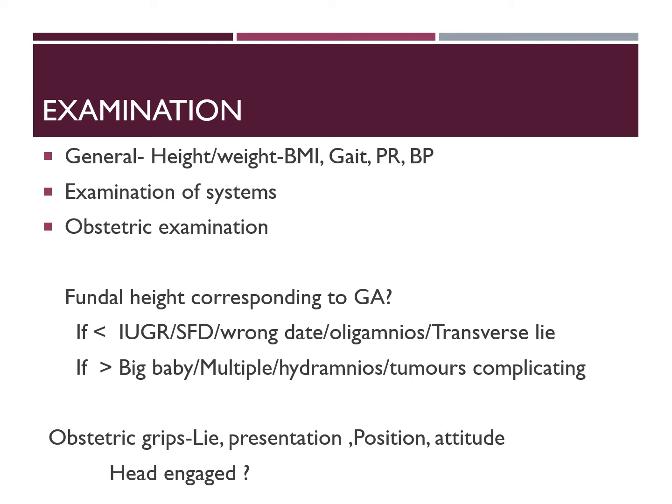Now coming to the position, the umbilical grip will tell you what the position of the fetus is. Remember, position is defined by the position of the occiput with respect to the pelvis, and the occiput is on the side of the back. So by locating the back of the baby, you can determine the position. The back is detected during the umbilical grip by a feeling of uniform curved resistance, and you have to look for whether it is felt near the midline or in the flanks, and whether it is on the right side or on the left side.